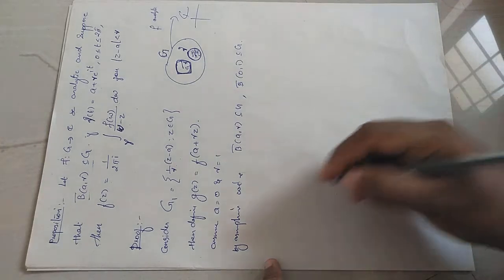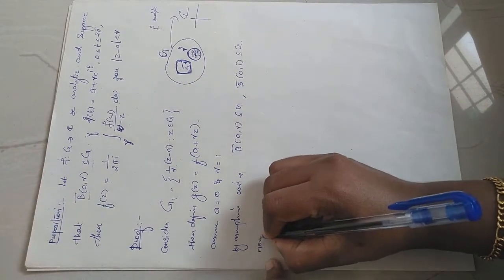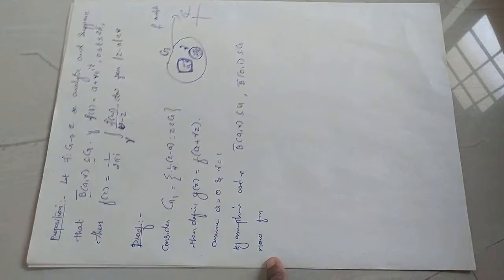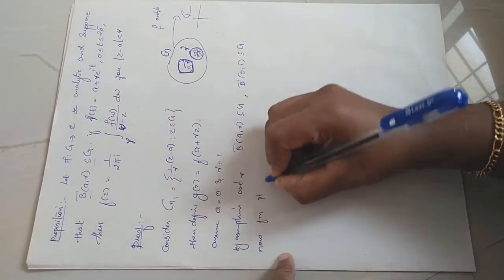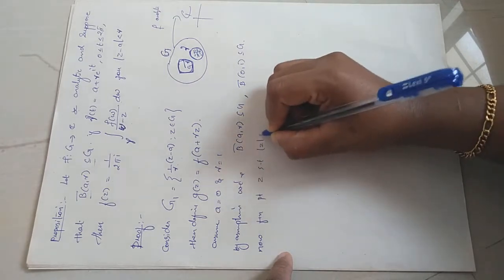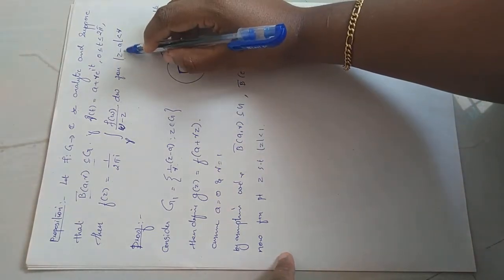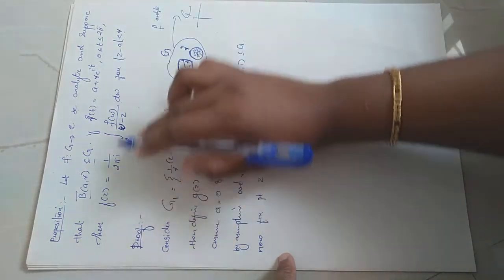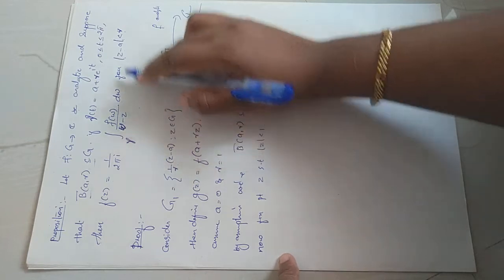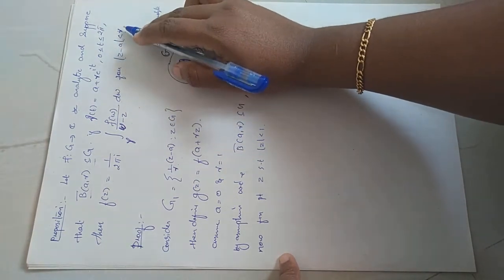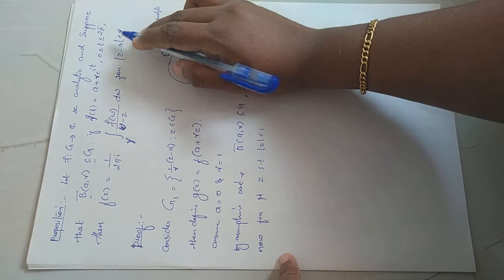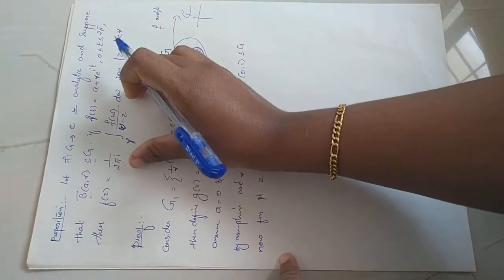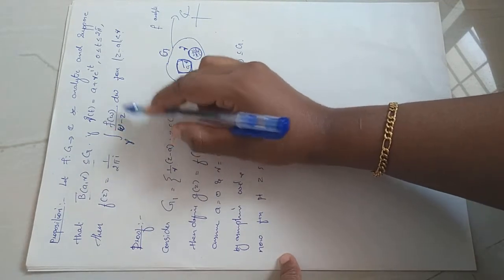Okay, right. Now we fix a point z such that mod z is less than 1. So instead of proving mod z minus a less than r, actually we want to prove that when mod z minus a is less than r, f(z) can be written like this. So for that we will prove, if mod z is less than r, that means a equal to 0 and radius equal to 1, so for mod z less than 1, we will prove that f(z) can be rewritten as 1 by 2 pi i into integral over gamma f(w), this integral format.